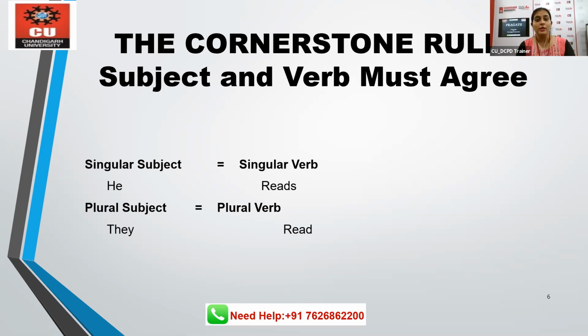So he reads. The singular verb has s/es, the plural verb would not have s. He reads because the subject he is singular. With the plural subject they, the verb would be plural as well, which is read.